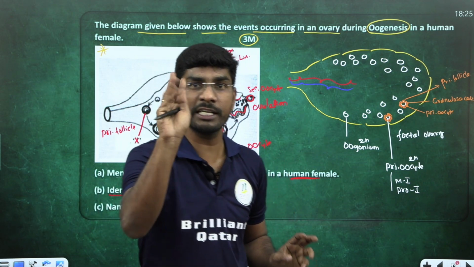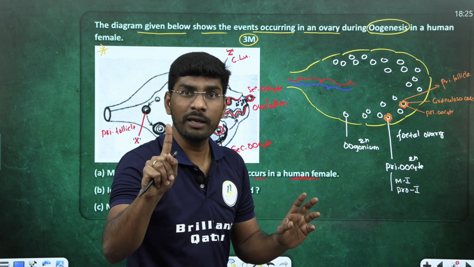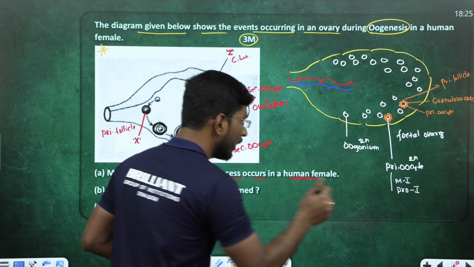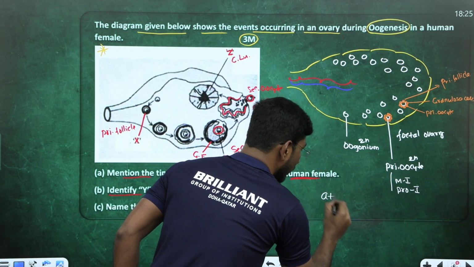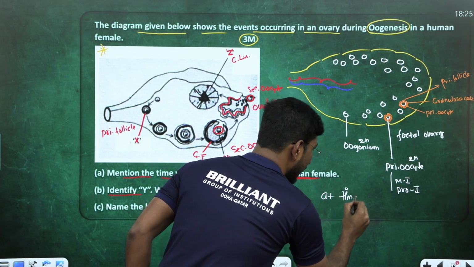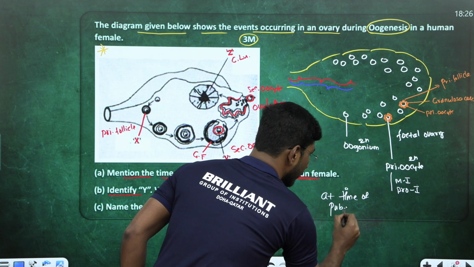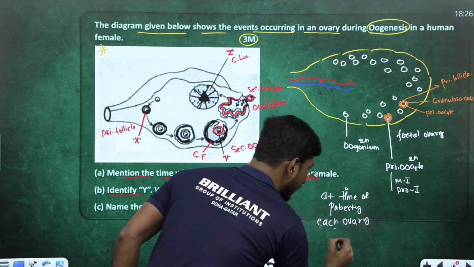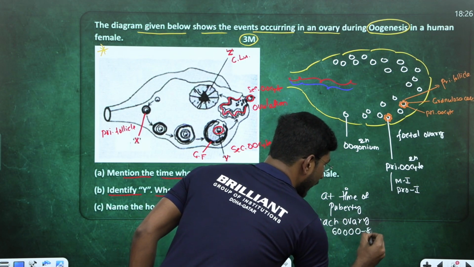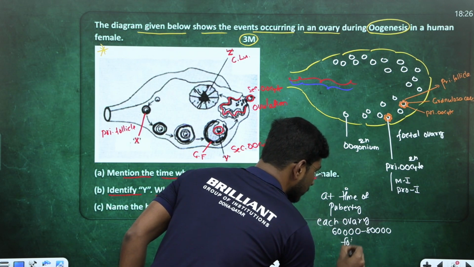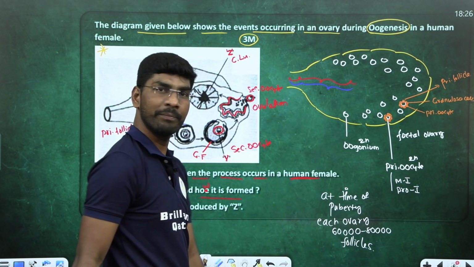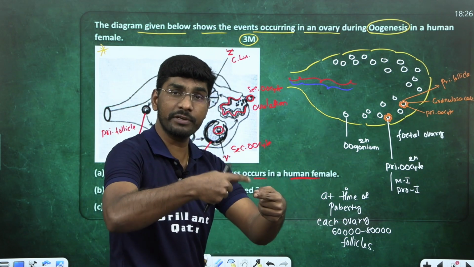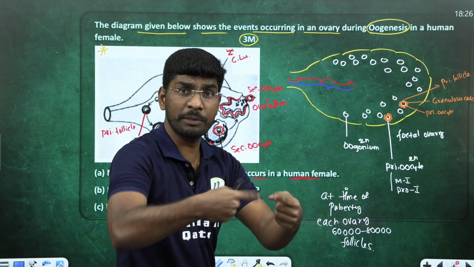At the time of puberty, in each ovary, 60,000 to 80,000 primary follicles are left. Now listen to what happens after puberty.